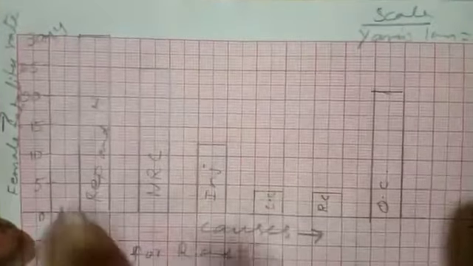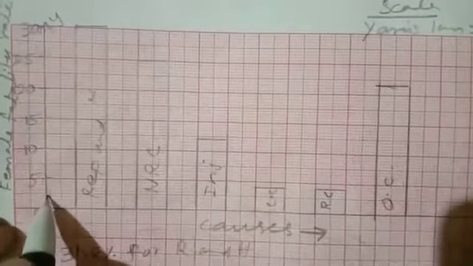So 2 lines represent 1. Next 2 lines is 2, next 2 lines is 3, next 2 lines is 4, next is 5, and next 2 lines is 6, 7 like that. If I want 1, I have to take 2 small lines. Suppose here 30, next 2 lines if I go, 31, next 2 lines is 32. I have to take like 32, with still more 2 lines like this.